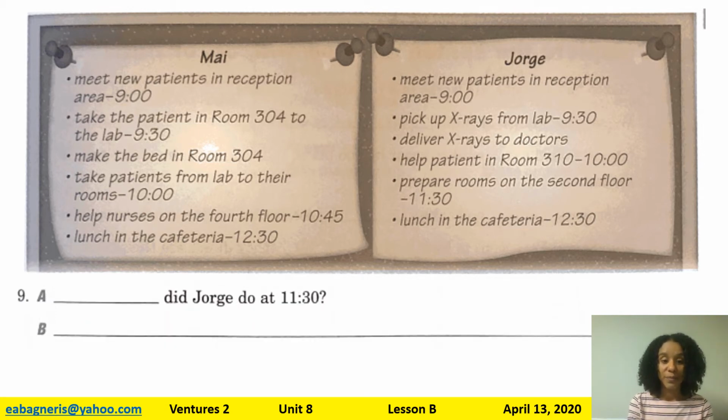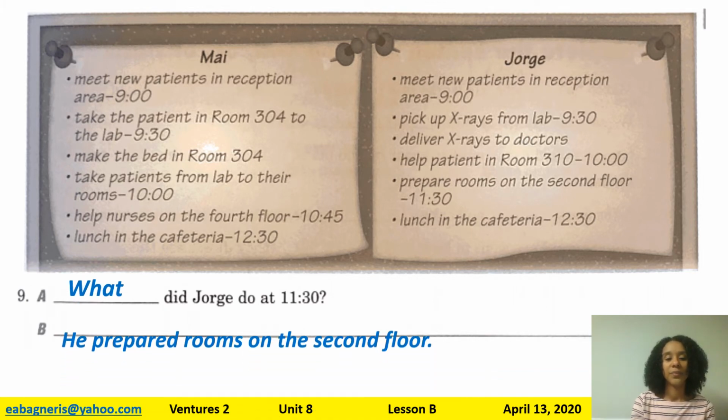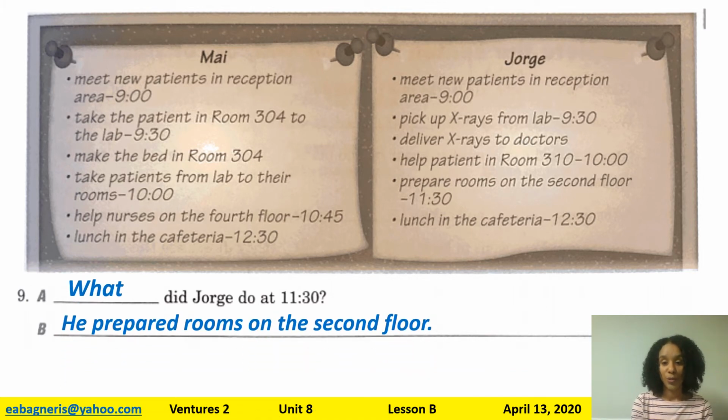Last one. Blank did Jorge do at 11:30? So when we look at 11:30 and we look at Jorge's schedule, well, first let's answer the what or where part of the question. I see a do, so I'm probably talking about an activity. So what did Jorge do at 11:30? He prepared rooms on the 2nd floor.